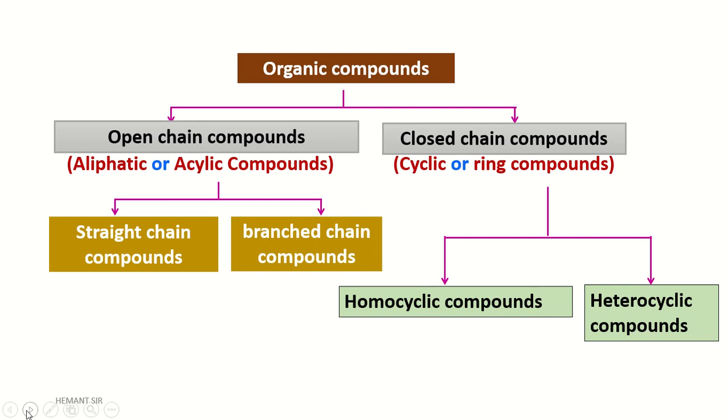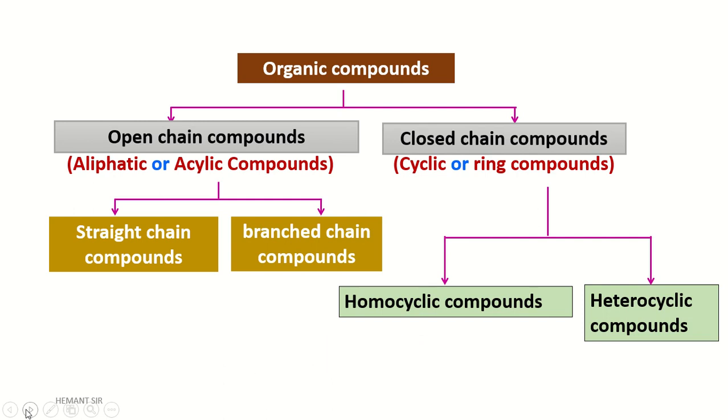It may be nitrogen, oxygen, or sulfur. Means a cyclic compound having any heteroatom like oxygen, sulfur, nitrogen.